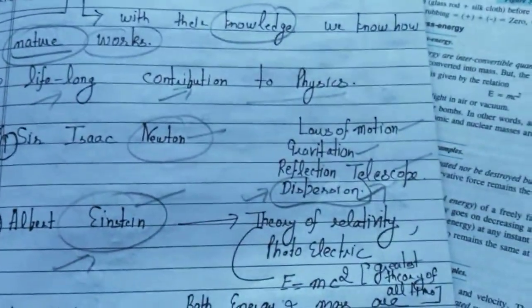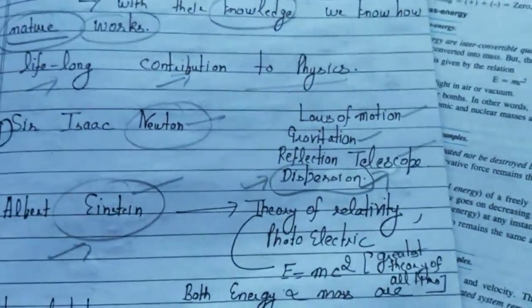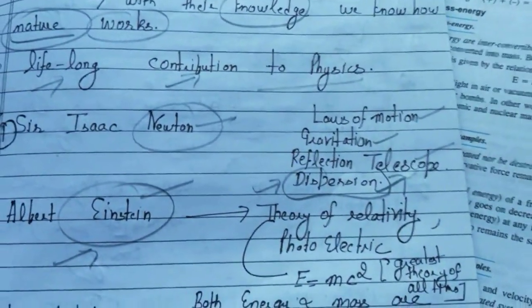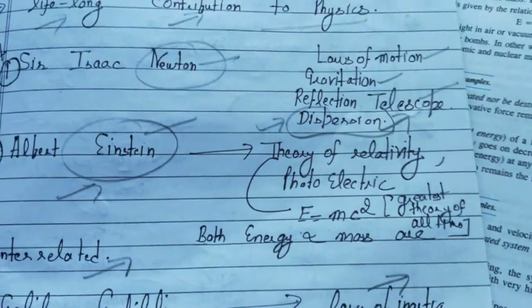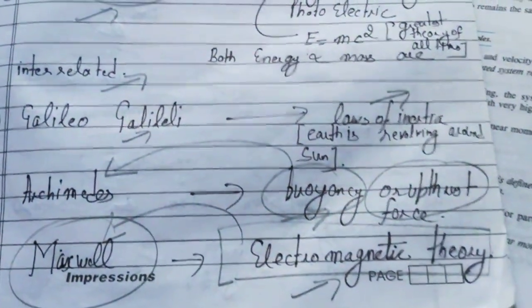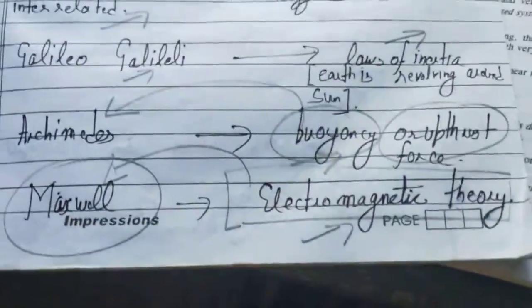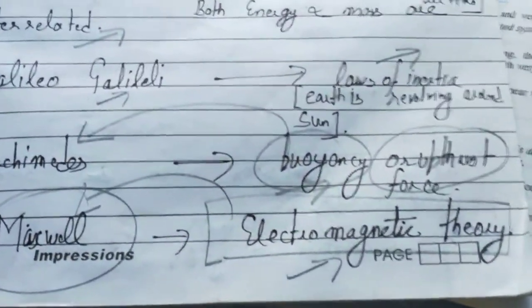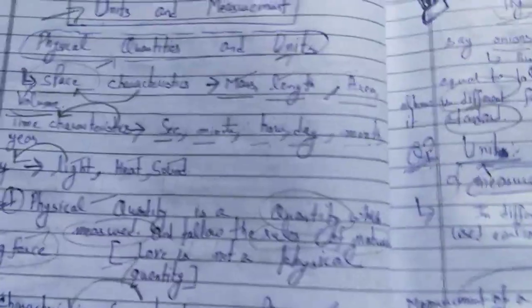And you have to remember one or two physicist names, like Sir Isaac Newton, who discovered the laws of motion and gravitation, and Albert Einstein, theory of relativity. Archimedes, we have read in 9th, got the concept of buoyancy, and Maxwell is electromagnetic theory. Remember 2 or 3 scientists and 2 or 3 principles of physics. So the first chapter is completed.